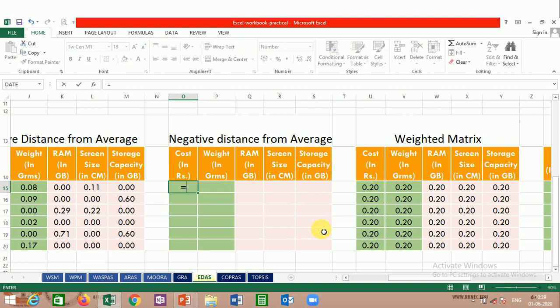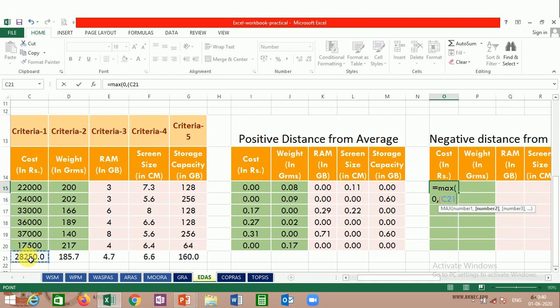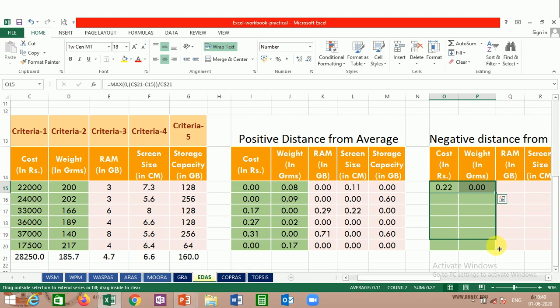So this is equal to max of 0 comma, now the subtraction should be done from the average value. Since I need to drag it horizontally as well as vertically, I will press F4 twice, minus each cell value. So this is the cell value, first bracket, second bracket, divided by the average value. Again you need to press it twice because you want to drag it horizontally and vertically. So first we will drag horizontally and then we are going to drag it vertically. So this is done.